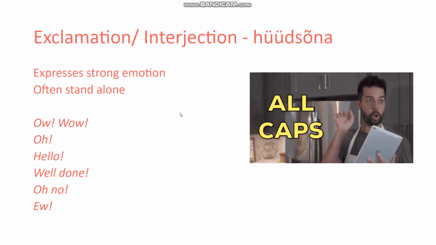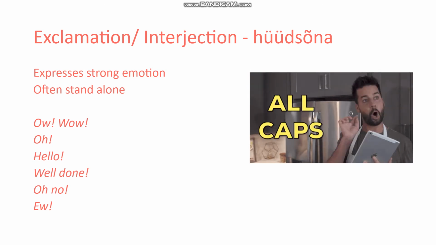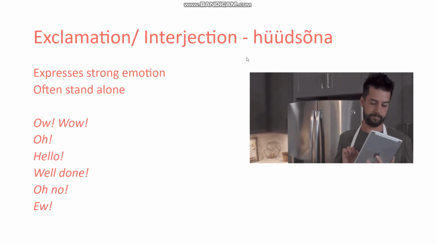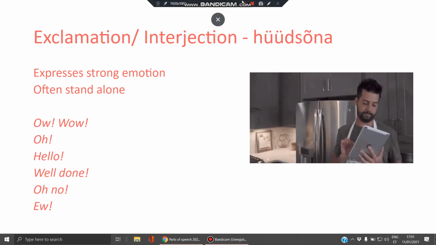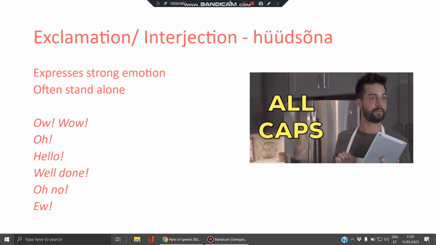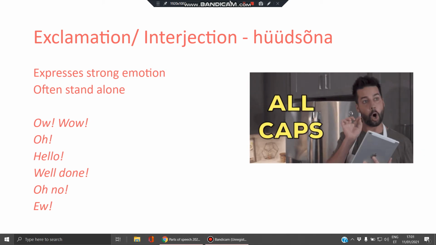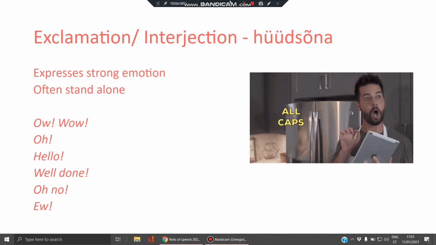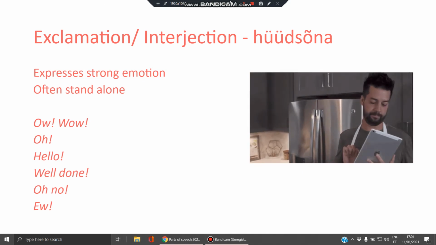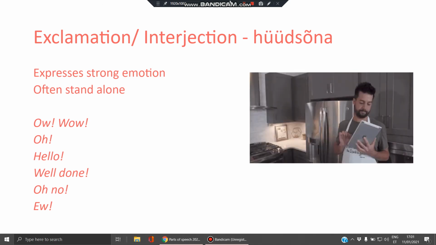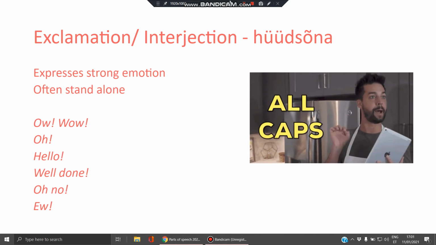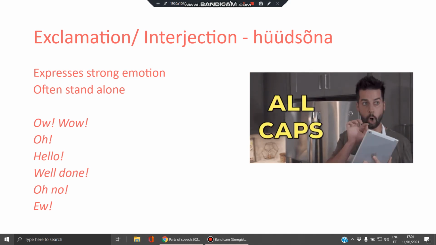Exclamations, or with another word, interjections. So they express strong emotion and often enough they stand alone. So a greeting can be an interjection. Hello. Well done. Oh no. So you can make an interjection out of a lot of words if you put some strong emotion to it and add an exclamation mark at the end. So they can stand alone and they express some sort of emotion, whether it's surprise, disgust, fear, happiness, whichever.